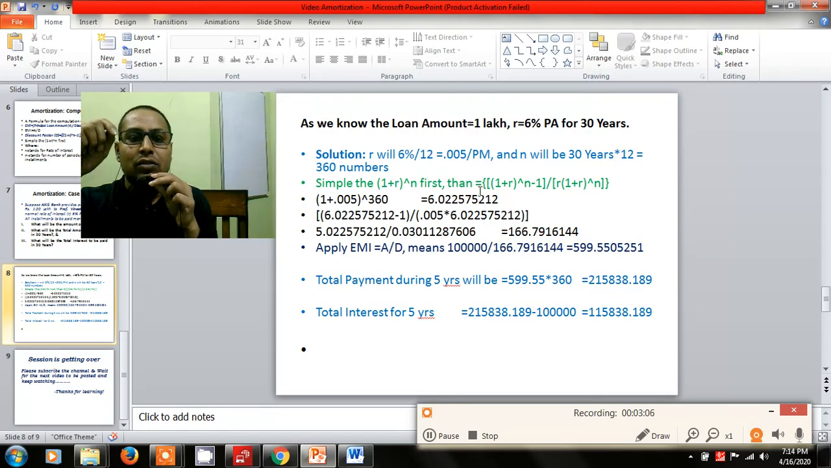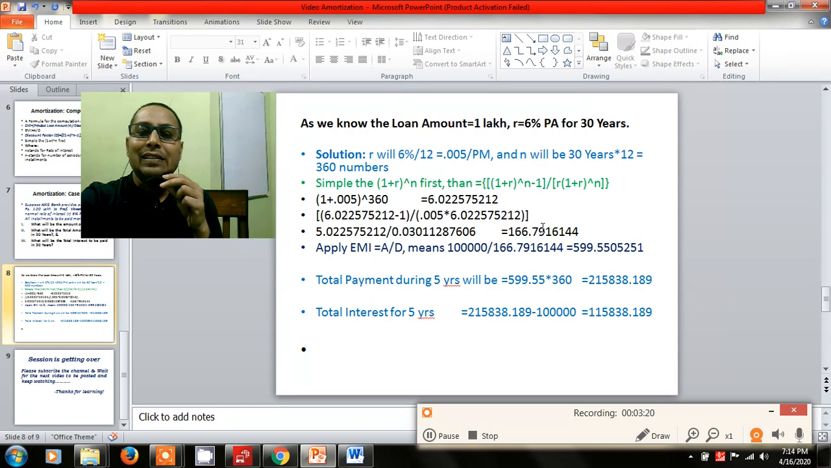Definitely, the amount is calculated by applying this formula, EMI is equal to A by D. A is 1 lakh and D is to be calculated accordingly. So D has been calculated, and that is 166 rupees 79 paisa. This is the discount factor. Again, the loan amount is to be divided by the discount factor, so the installment amount will be 599.55 rupees per month.